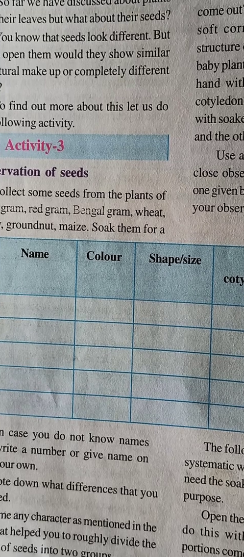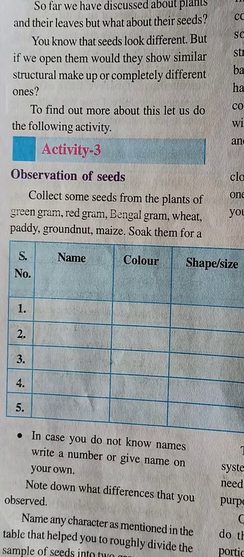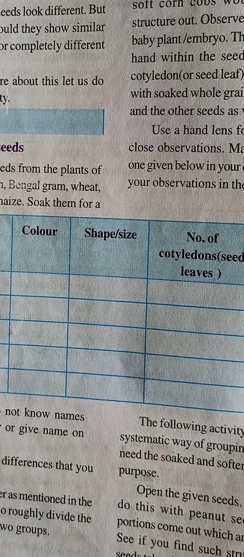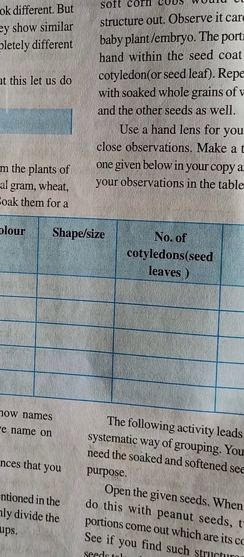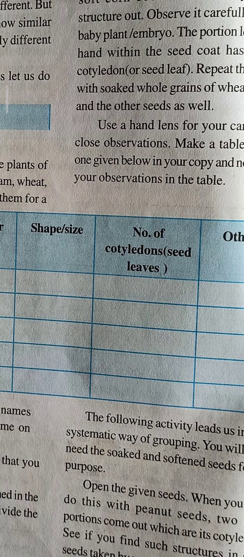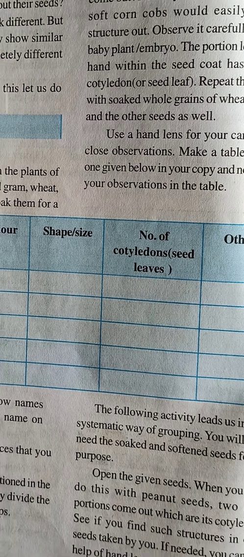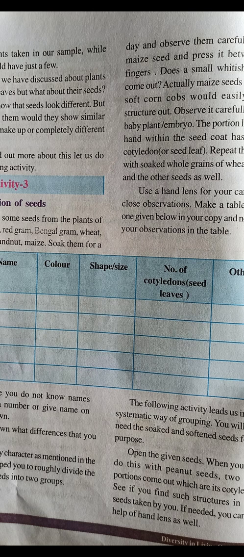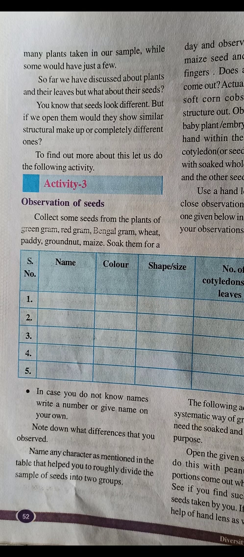For example, let me tell. Rajma is a kind of a bean. Color reddish brown. Shape or size, bean shape. Size is bigger than the other seeds that I have with me. Then number of cotyledons. If I press it hard, it divides into 2. So there are 2 seed leaves is what I can say. What are the other qualities about it? It has a seed coat.